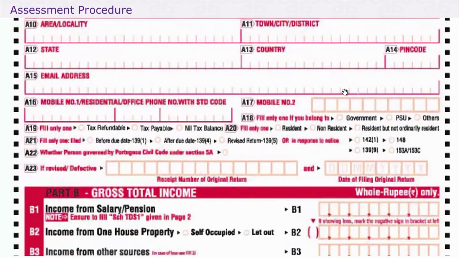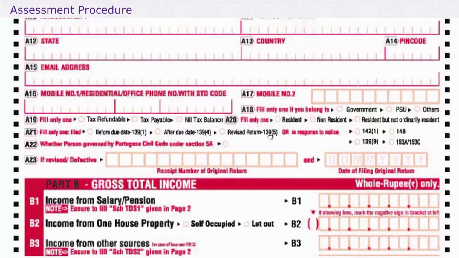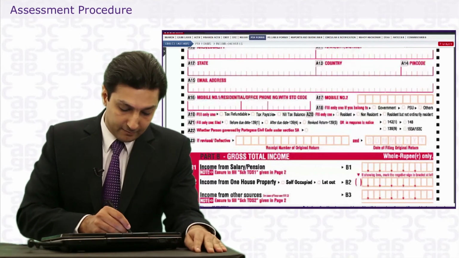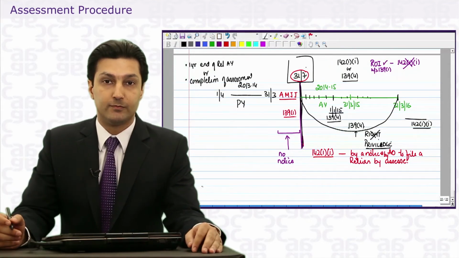Now over here, if you notice, if you're filing a return before the due date, you specify that. If you're filing after the due date, you take 139.4. If it's a revised return, you fill this. Or if it's in response to a notice under 142.1. And slowly when we do 147, you will understand that there's a notice under 148, defective return 139, or a return for block assessment 153A, B or C. So the form of return remains exactly the same. If you're filing a belated return, you will just tick 139.4 and fill up the form.